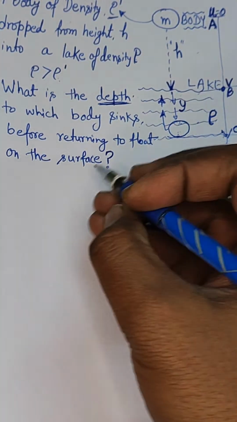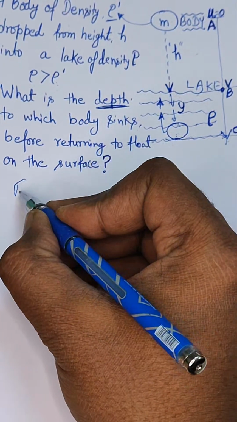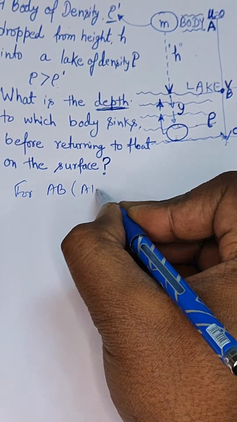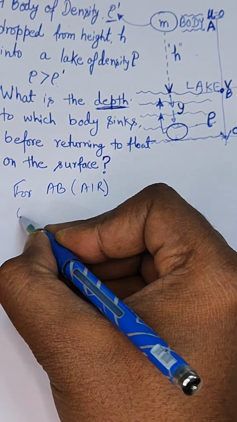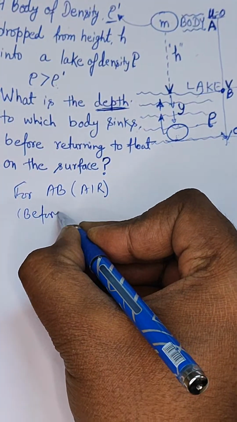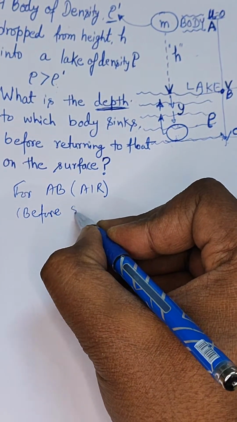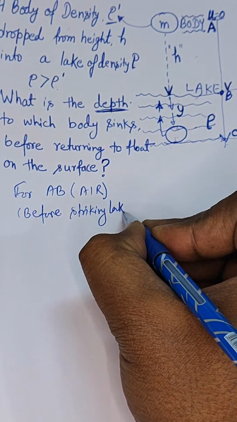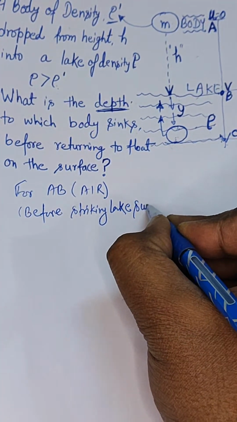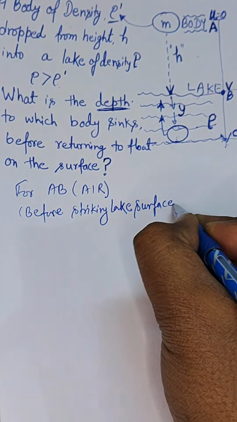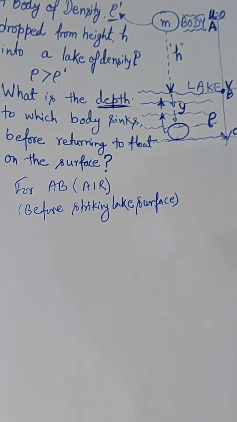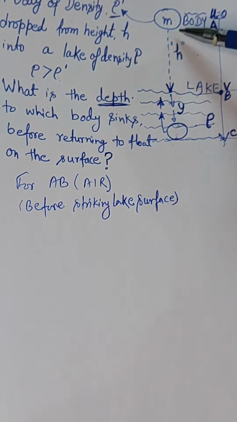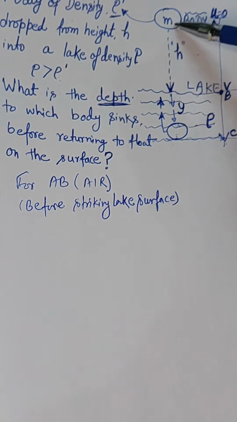If you consider the path A to B, that means in the air, before striking the lake surface, I hope you understand what I want to say. When the body is dropped from here and strikes the lake surface, this will be the height.